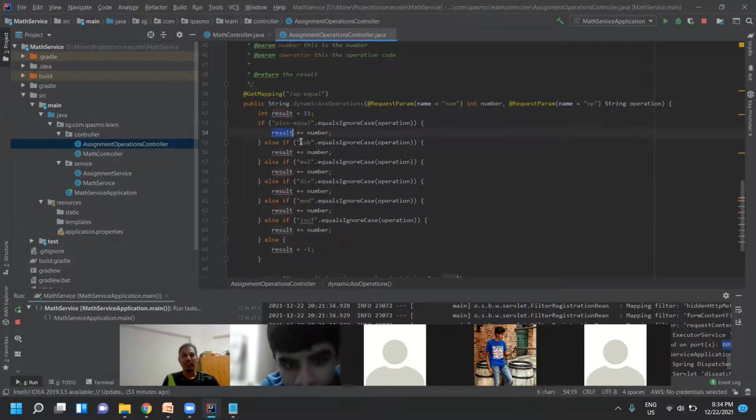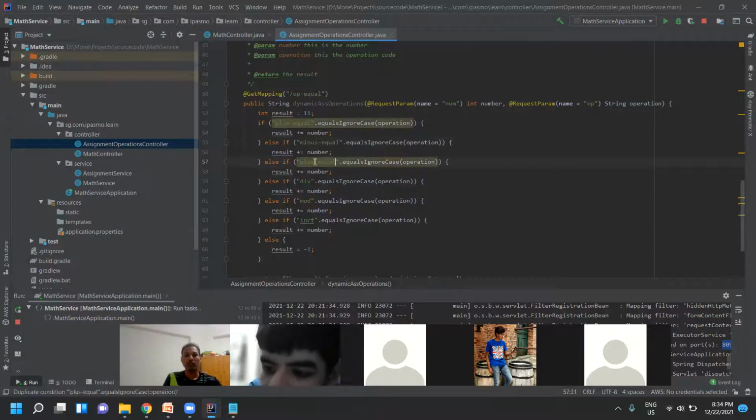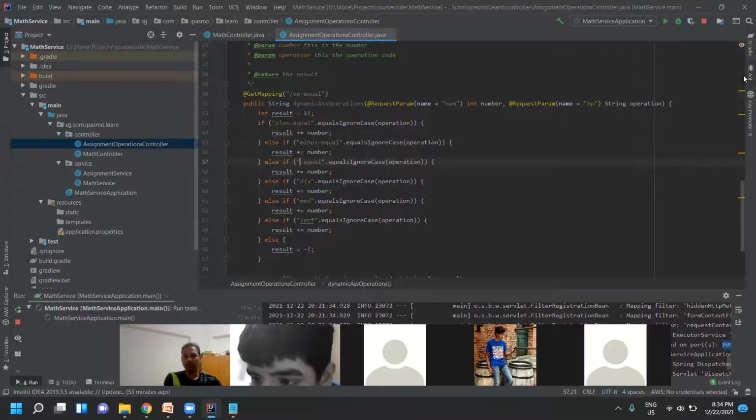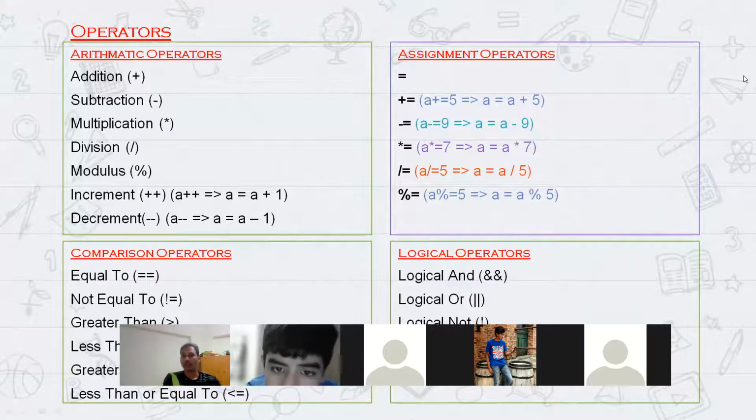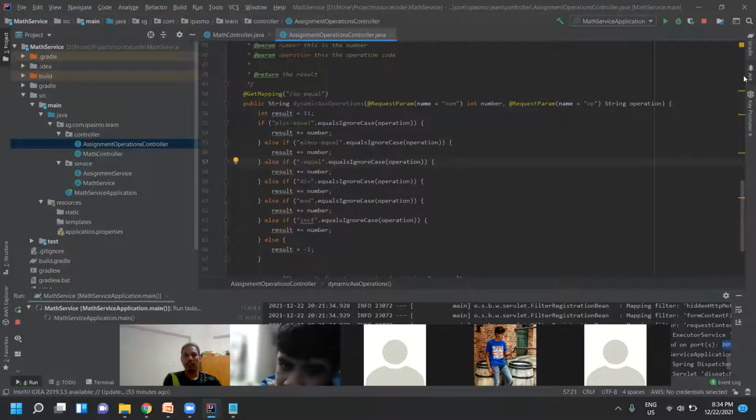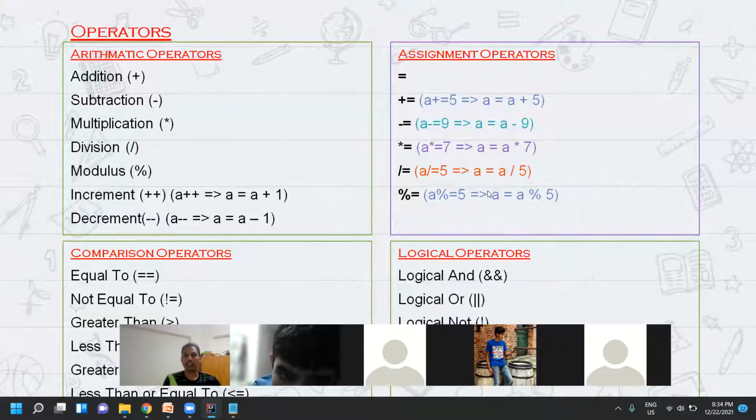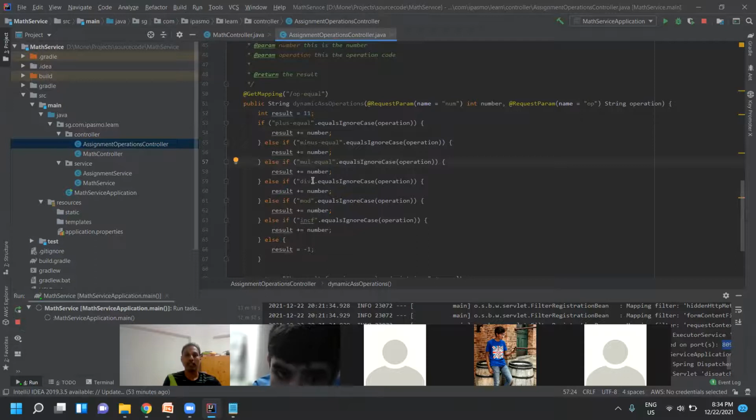Okay, so now plus equal, and then I will give minus equal for this. What is equals ignore case main functionality? This part I will explain in the next class. Minus, and then multiplication equal, and then div. Just copy paste hyphen equal, MUL.